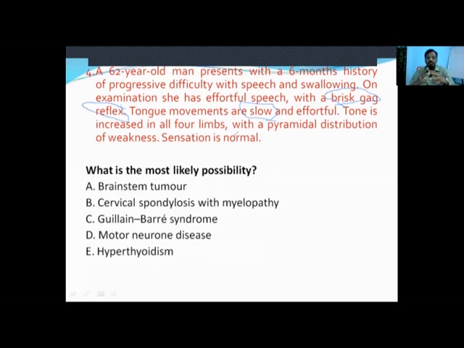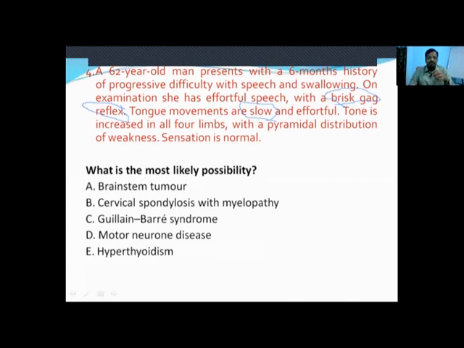Sensation is normal. So this kind of spastic quadriparesis with brisk reflexes, suggestive of pseudobulbar palsy with normal sensation, should make us think of a pure motor disease. So we have to search for the options which have a pure motor disease. A brain tumor cannot always be a pure motor disease, as it can also involve the spinothalamic tracts. In a brainstem tumor, the trigeminal nerves can also be involved. So they can have sensory complaints also.